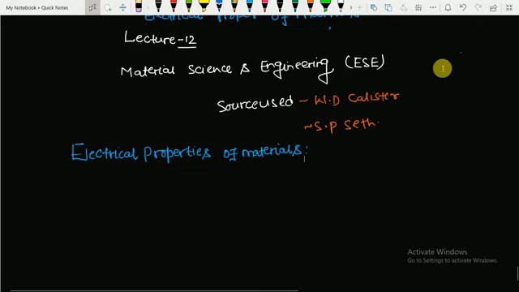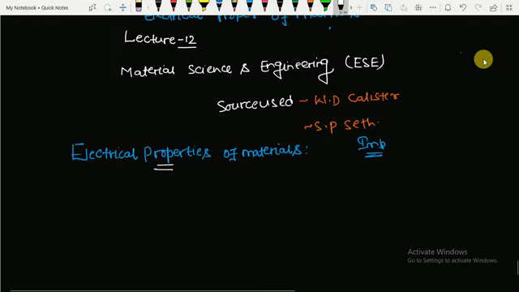This is Amardeep Srivastav, and in the previous lecture, I completed the concept of imperfections, that is, defects in solids. Now, in this lecture, I would like to extend my lecture to the electrical properties of materials.